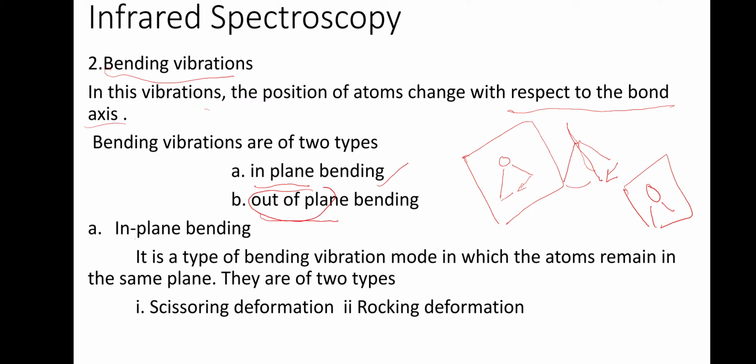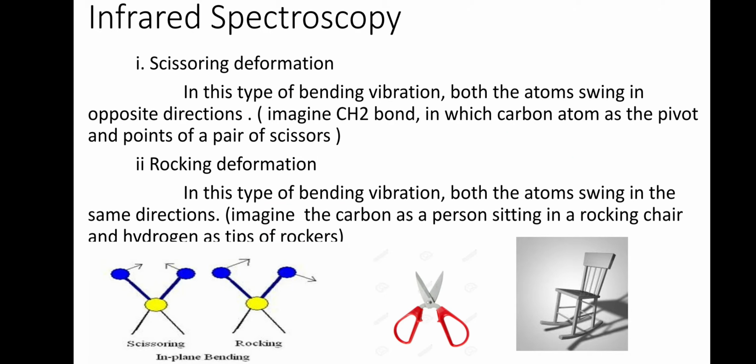Okay. In plane bending, in this type of bending vibration mode, the atoms remain in the same plane. They are of two types, scissoring deformation and rocking deformation. Scissoring has two types. In this type of bending, both the atoms swing in opposite directions. Imagine a CH bond in which the carbon atom is the pivot and the points of scissors.